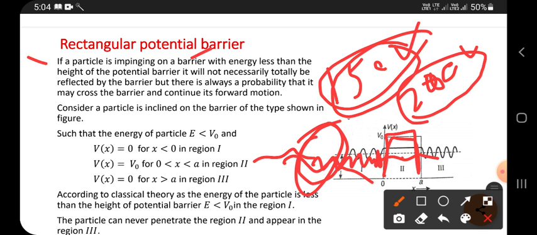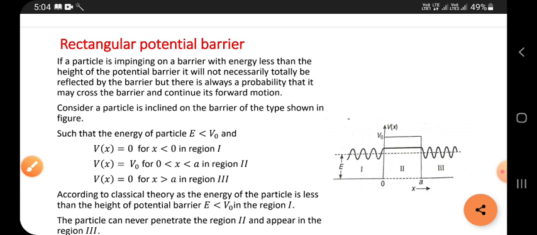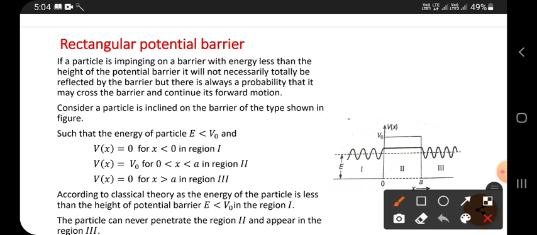According to classical mechanics, it is impossible for the particle to cross a potential barrier which has a higher energy than the energy of the particle. But it is possible quantum mechanically, so we apply quantum mechanics.